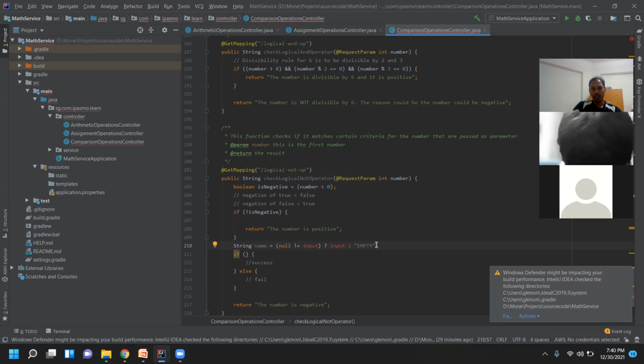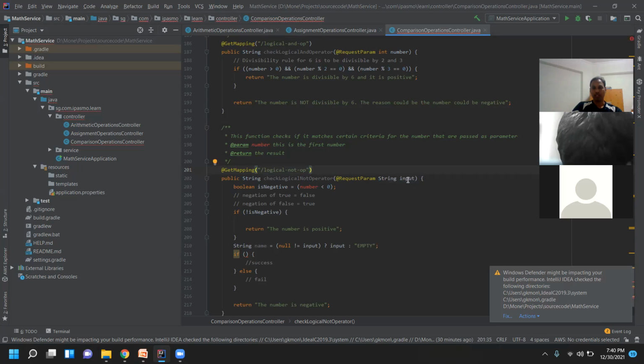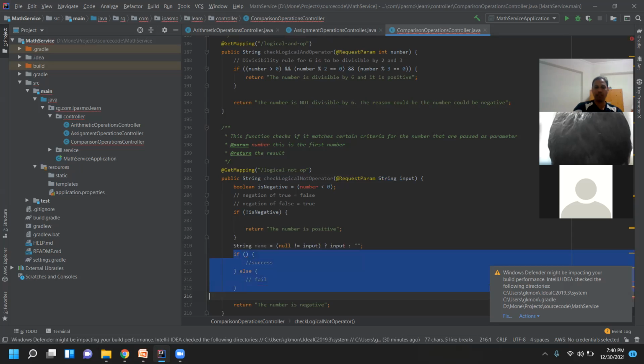What this statement does is, if I assume that this input is passed here and it is of type string, so the user is passing this input, and if this input is not empty, meaning it has some value in it, use that value. If it doesn't have any value, you just make it empty and assign it to a variable name. Okay, and then you can further use this name anywhere.